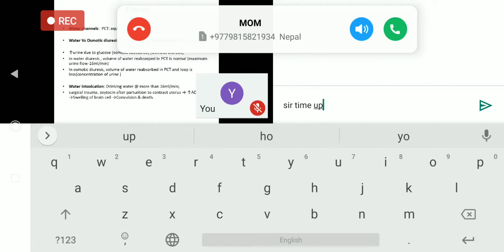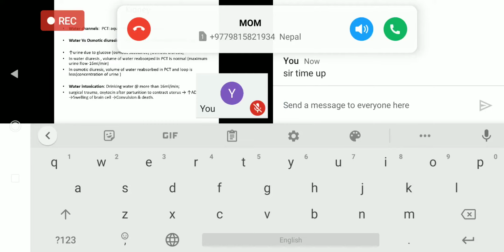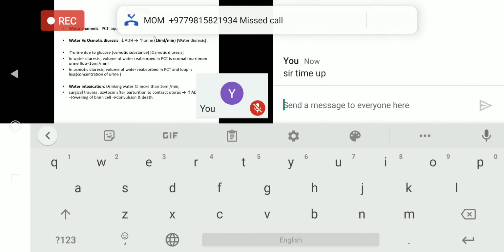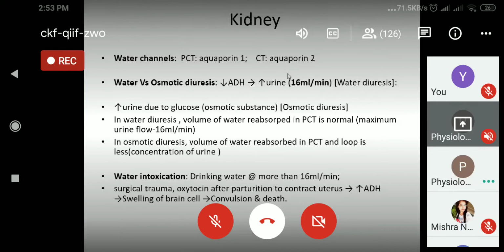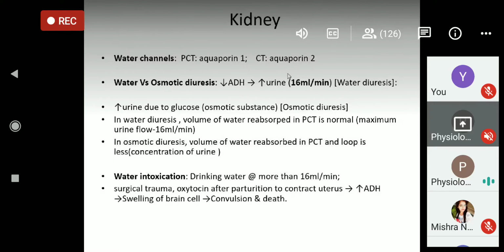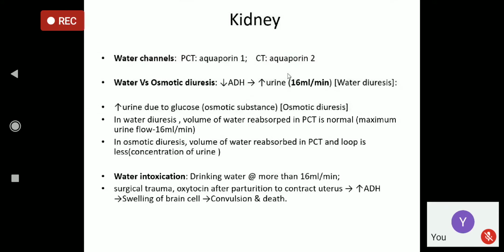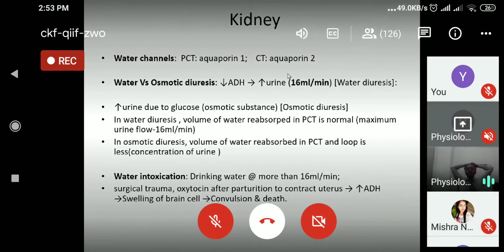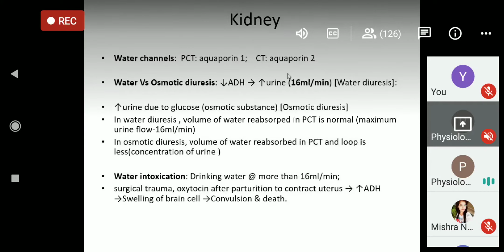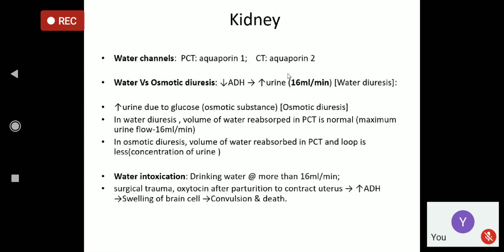If the ADH concentration in the blood is normal, but ADH receptors are less in the tubules, maybe the proximal convoluted tubule or the collecting duct, then the water will also not be absorbed. That gives rise to water diuresis, called nephrogenic water diuresis. In both cases, that is water diuresis.